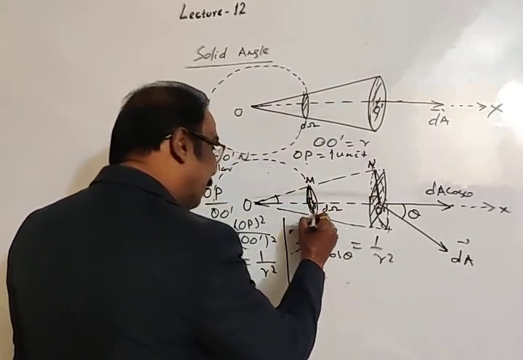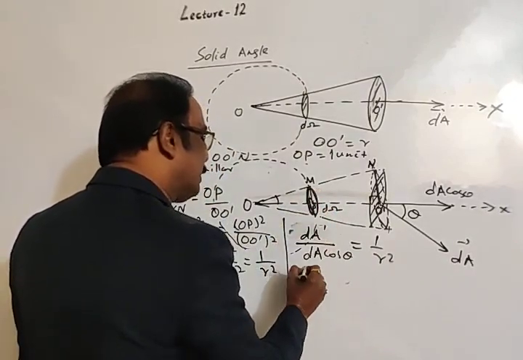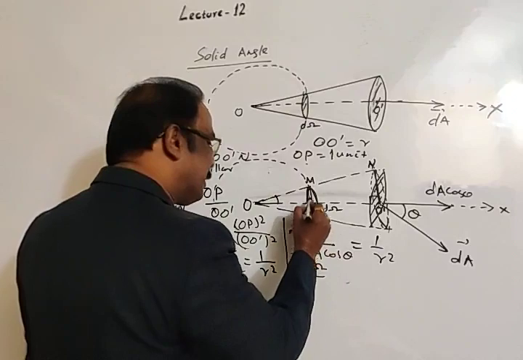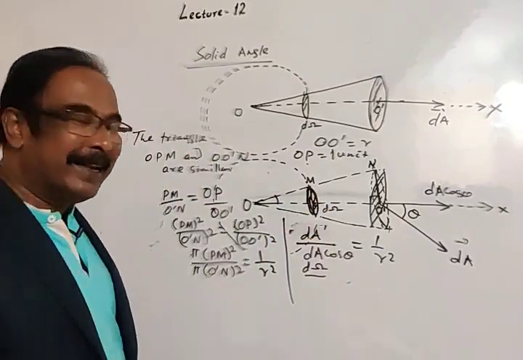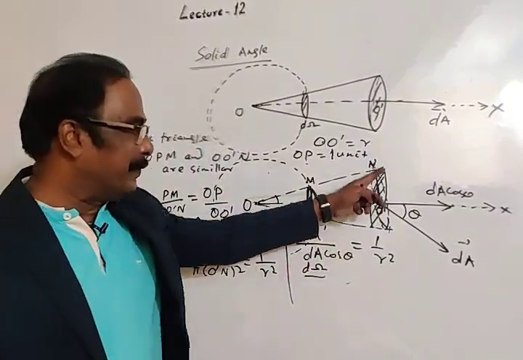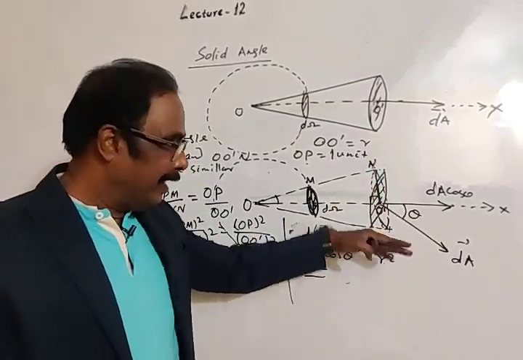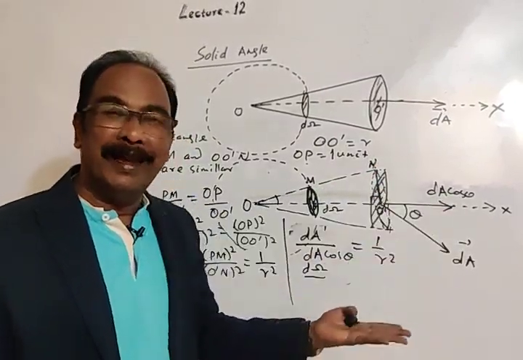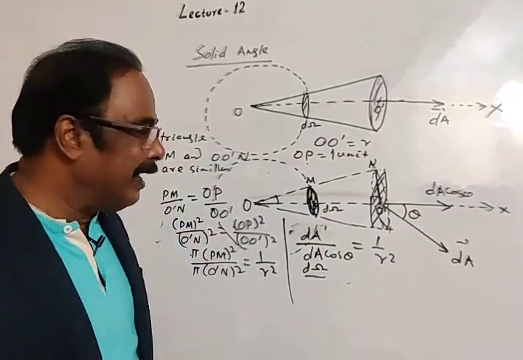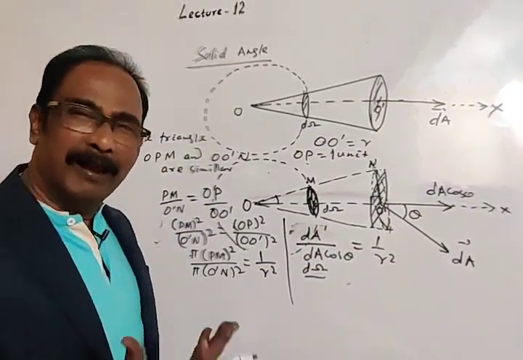But this area of circle is d omega, the solid angle subtended at O due to this area dA. Again, due to direction, we have taken dA cos theta, the direction of area, but the magnitude of area is dA.